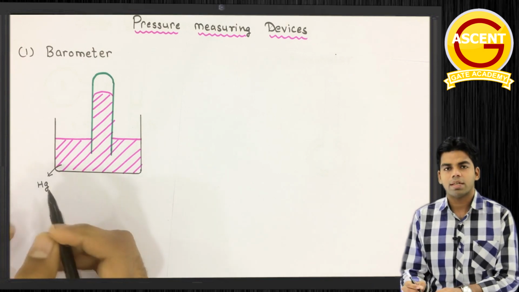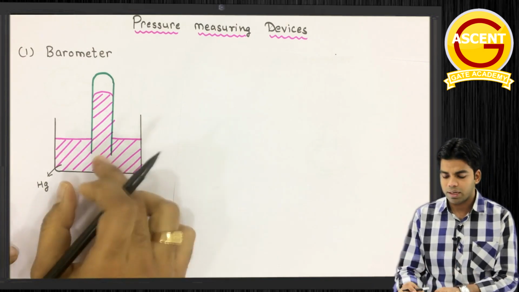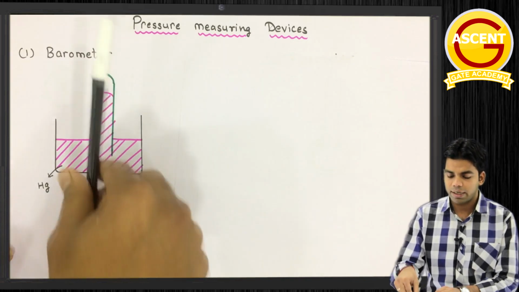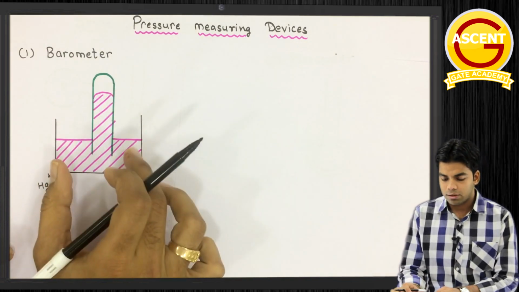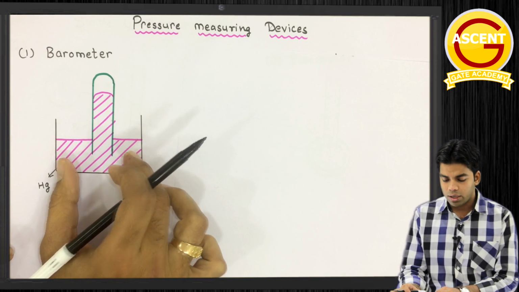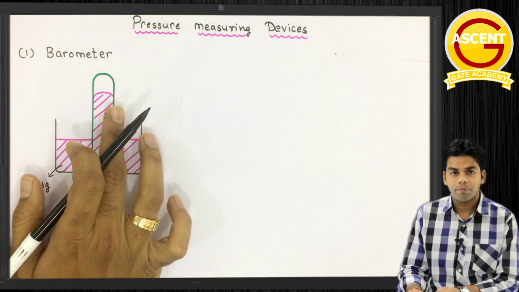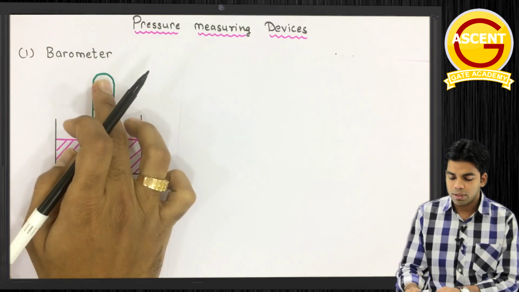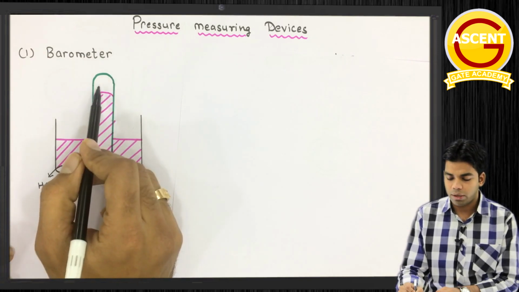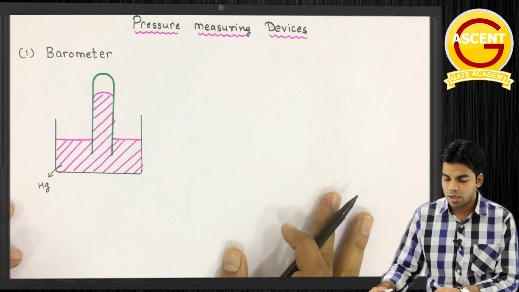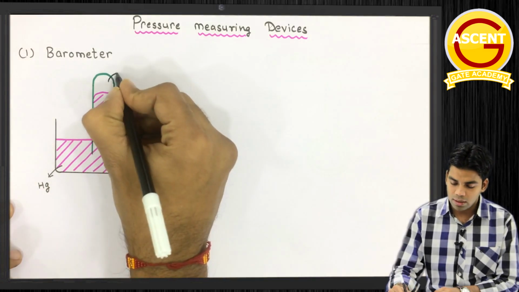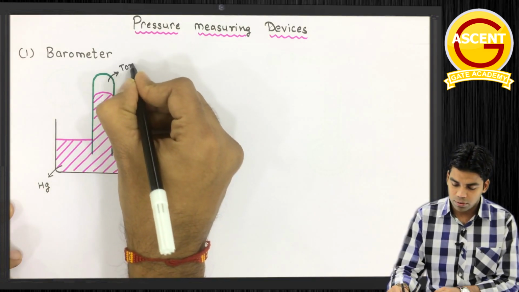What we are doing is taking a tube, filling that tube with mercury and inverting that tube onto this beaker. So what will happen? This mercury will rise up to a certain level, and above it we will have a vacuum. At this portion we will have the vacuum, and this vacuum is called the Torricelli vacuum.